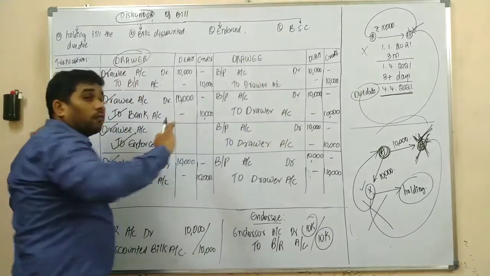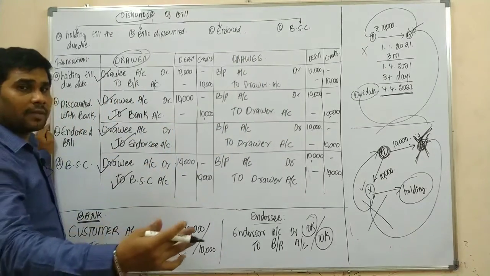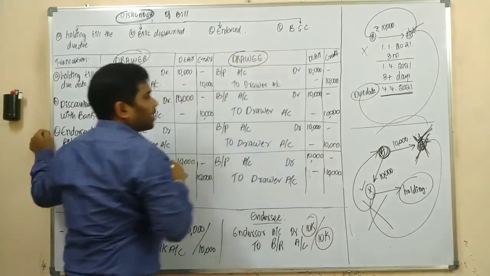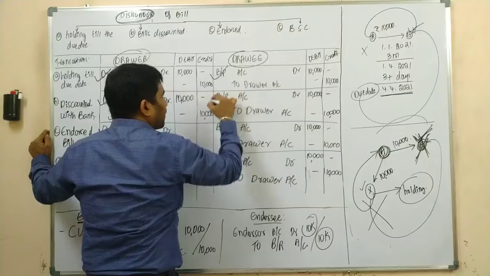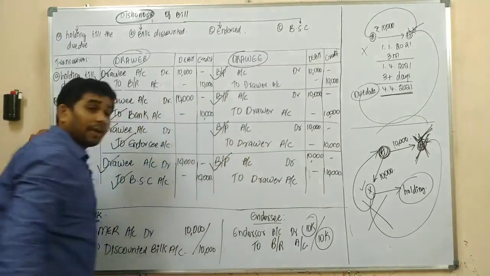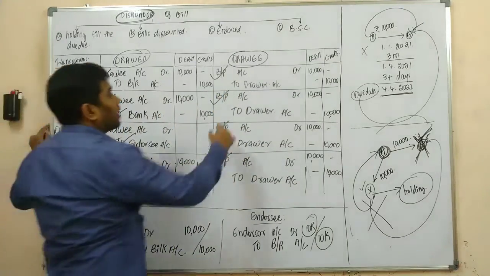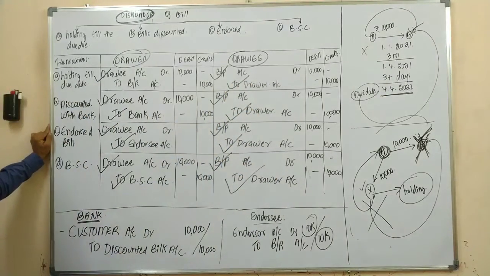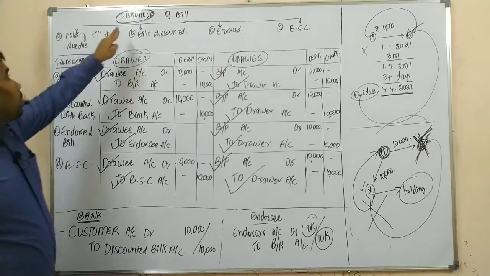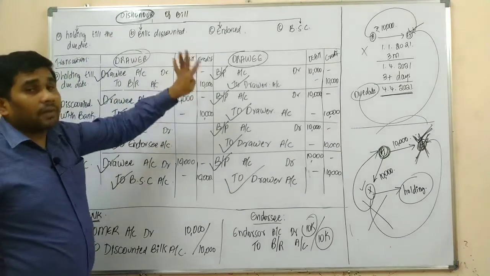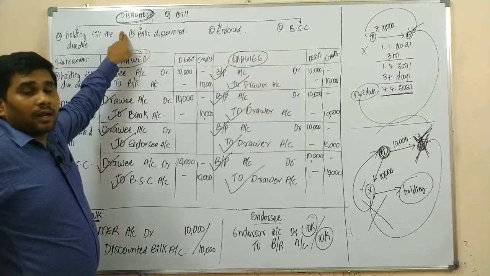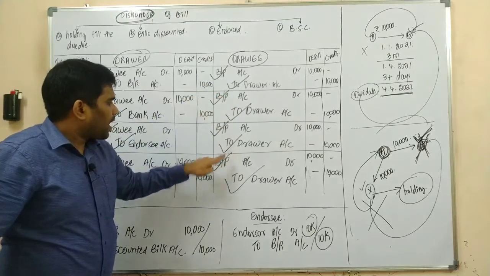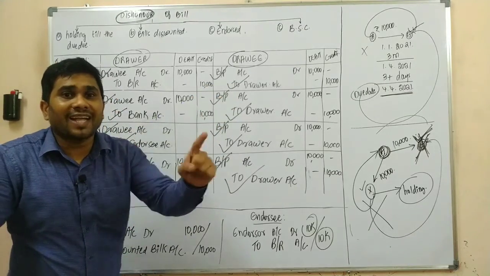And whatever may be the case, upon dishonor of a bill, in the books of drawee, bills payable is always debited and the drawer account is always credited. Bills payable account is always debited because we are cancelling the liability.